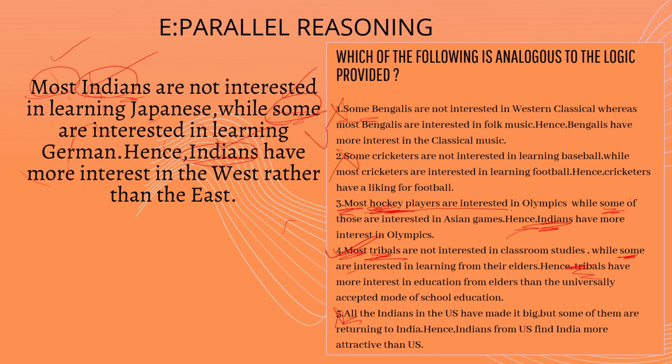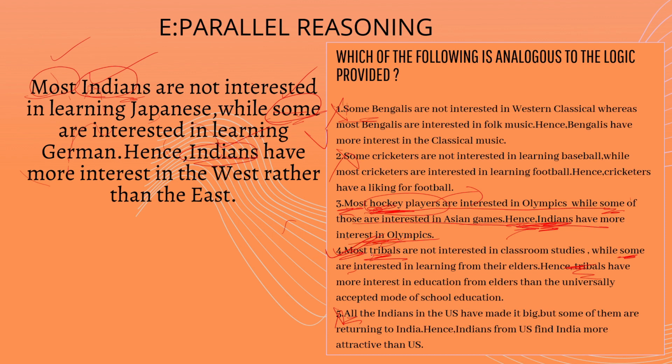See, most hockey players are interested in Olympics, while some of those are interested in Asian Games. Hence, Indians have more interest in Olympics. See, hockey players can be from any country. It can be from India. It can be from any other country. So we cannot state that Indians have more interest in Olympics, right?